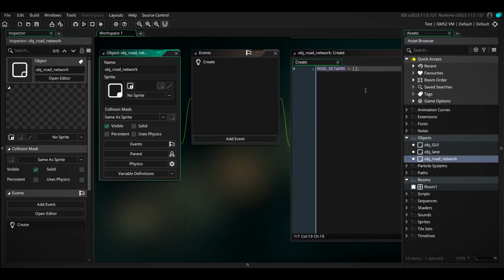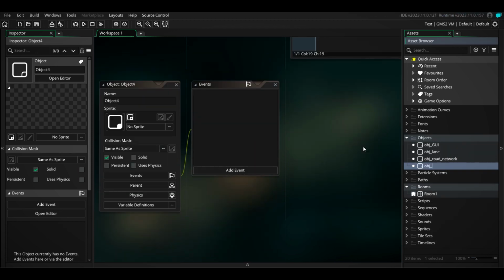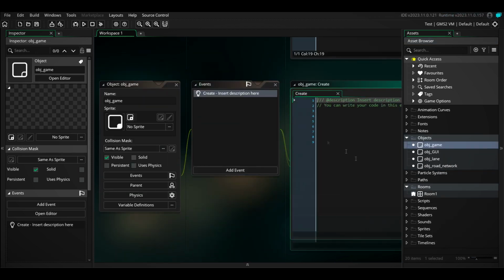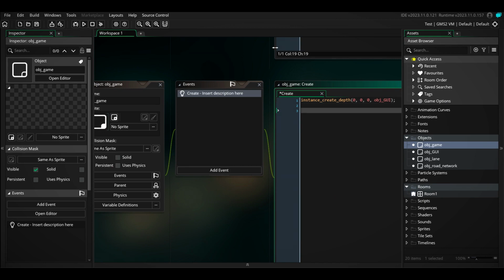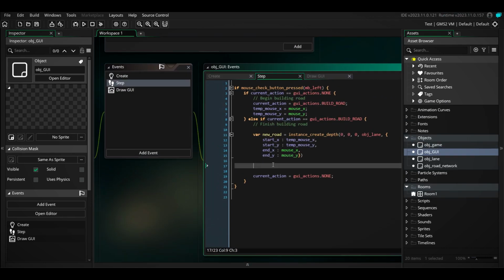So you see we have this road network here. We also need to initialize this. And one thing I like to do in the beginning of making a game is just to make an object called object game. And then we can just make the create event, and we can say instance create. And we'll do the same for the road network. So we go in here, and then we say array push, and then we need to access the array.